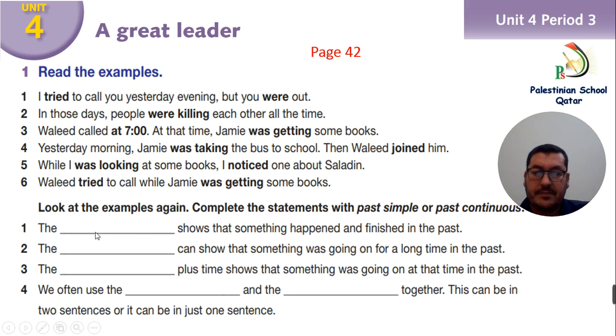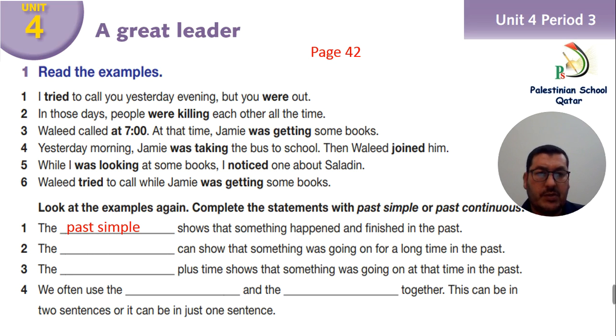Now look at the examples again and complete the statement with past simple or past continuous. Number 1, the what shows that something happened and finished in the past? Is it past simple or past continuous? It is past simple. Now, number 2, the what can show that something was going on for a long time in the past?